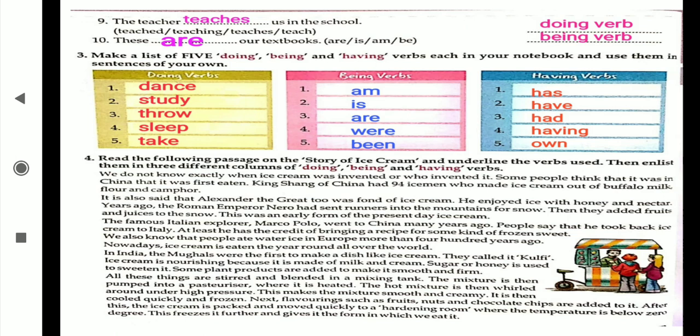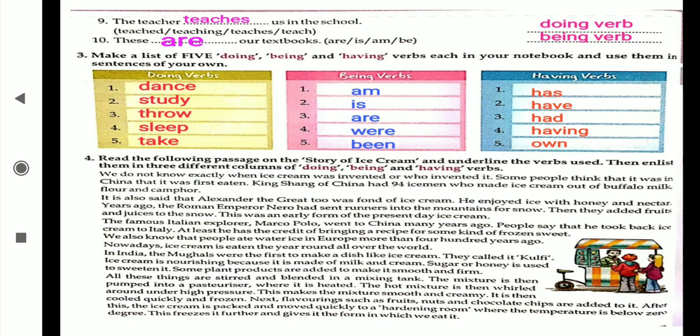Third question you are going to complete in the notebook, because you have to make sentences by using these examples. You can take your own examples. I have given my examples. You can take your own examples. Okay. Make the 3 columns. Firstly, one is of the doing verb, second is of the being verb, and third is of the having verbs.